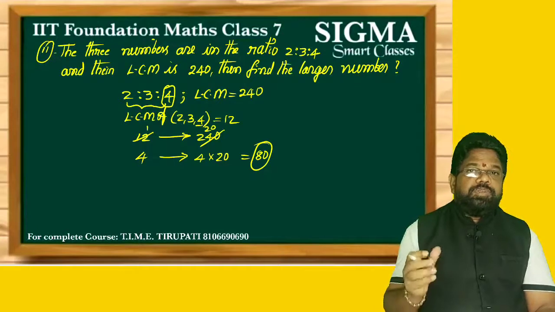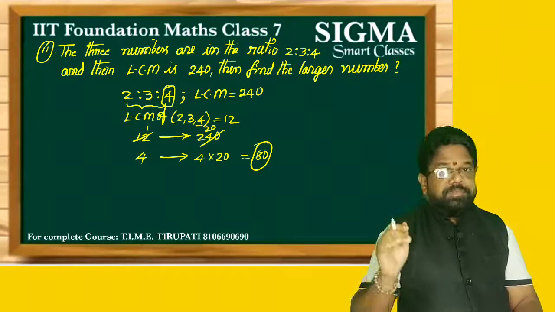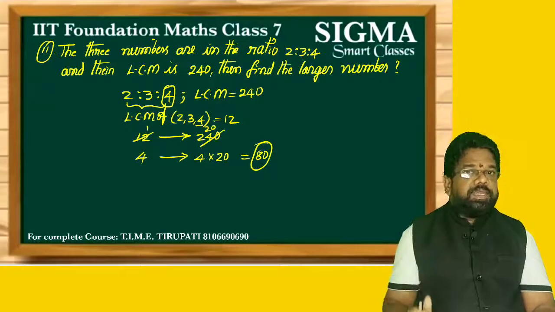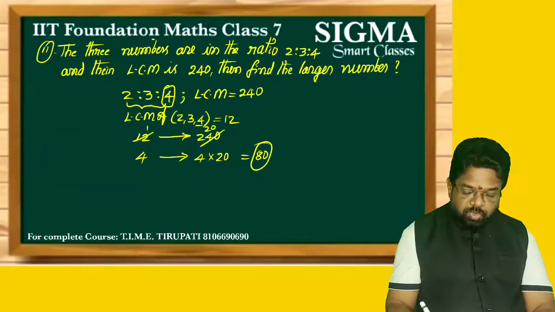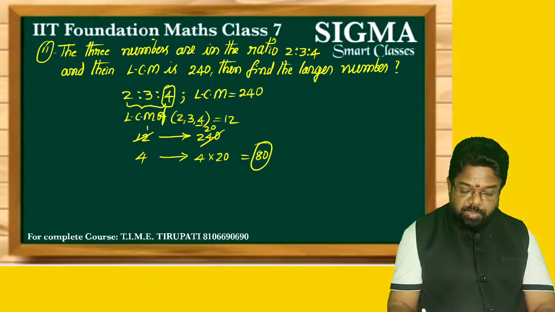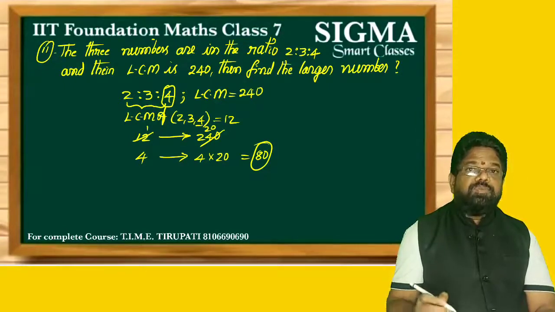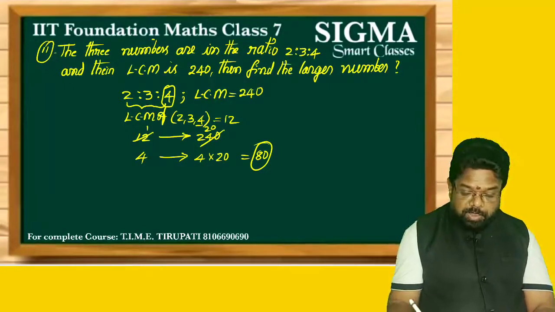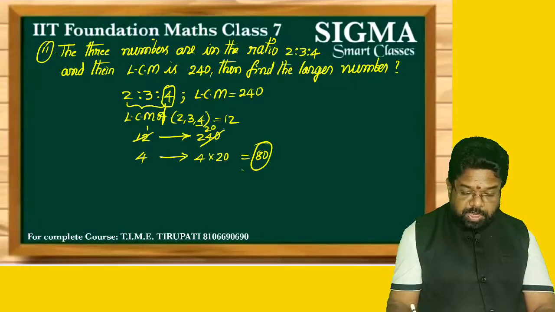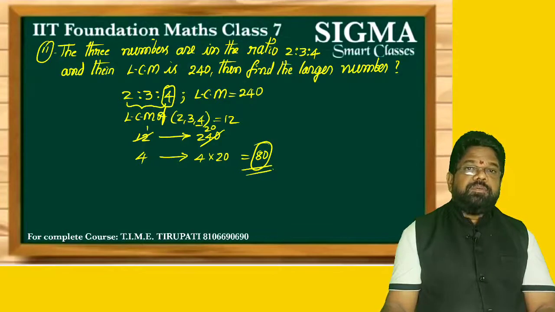So the numbers' ratio is given and the numbers' LCM is given. For the parts, you have to calculate the LCM, which is 12. So 12 parts value is 240. Immediately calculate one part value by dividing by 12 on both sides, so one part is 20. We require the larger number, which means the value of 4 parts. If one part is 20, what about 4 parts? 4 into 20. So what is our answer? 80 is our answer. Clear?